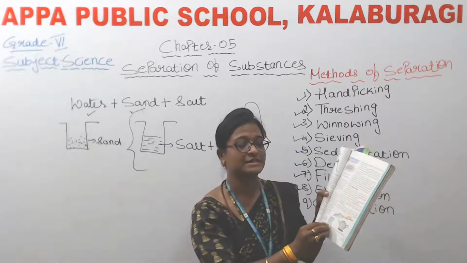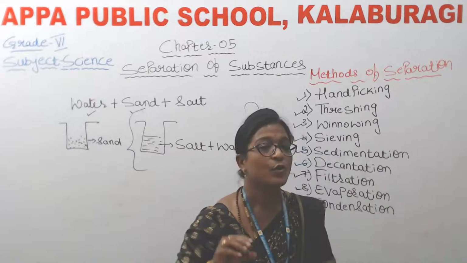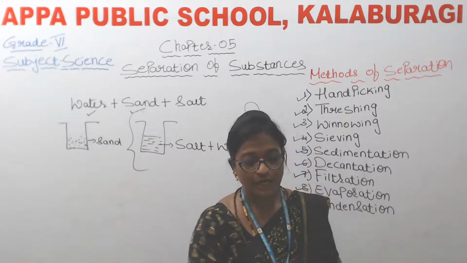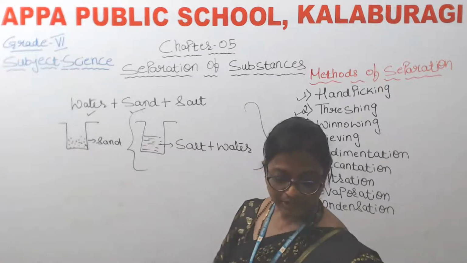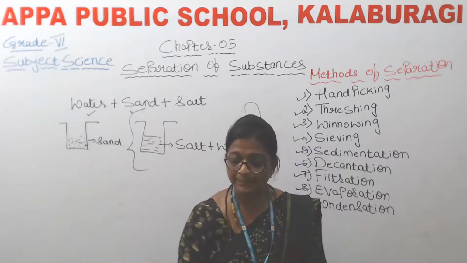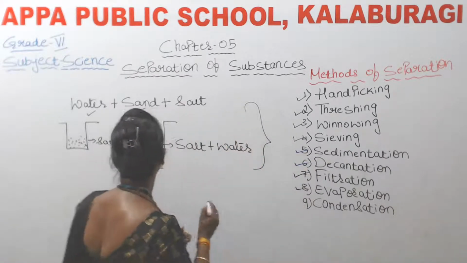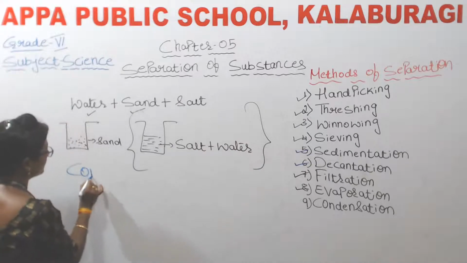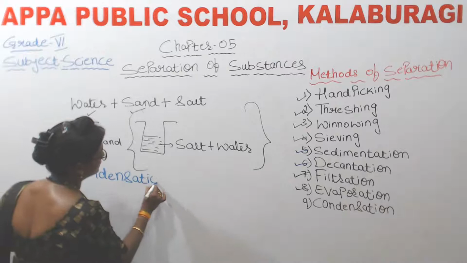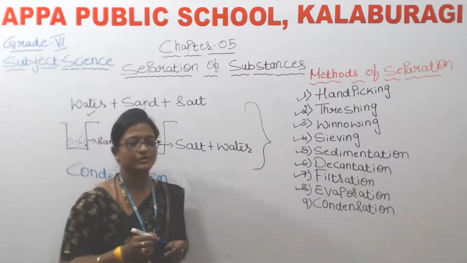So this process, where water vapors are converting into liquid, is called condensation. Okay.